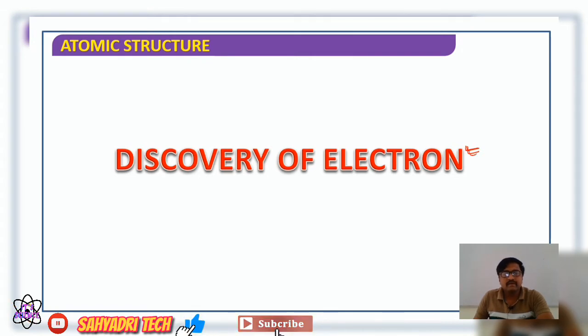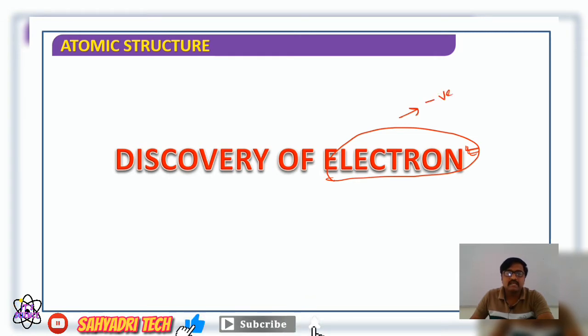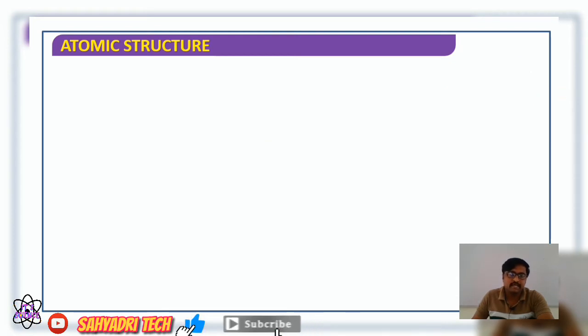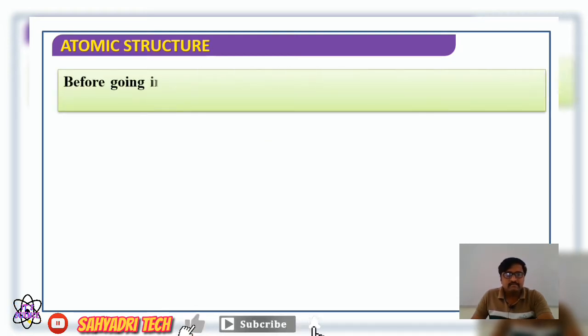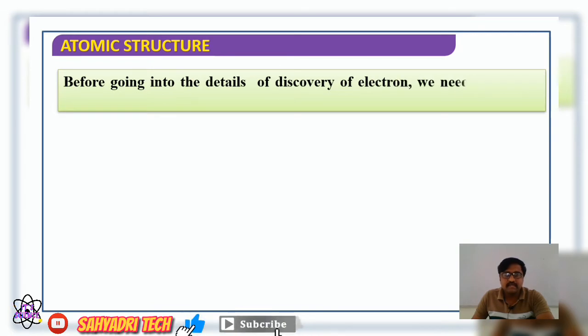Whenever we come across the term electron, we can easily recognize it is a negatively charged particle. The atom consists of a negatively charged particle called the electron.